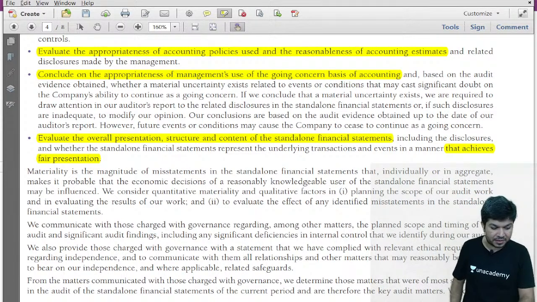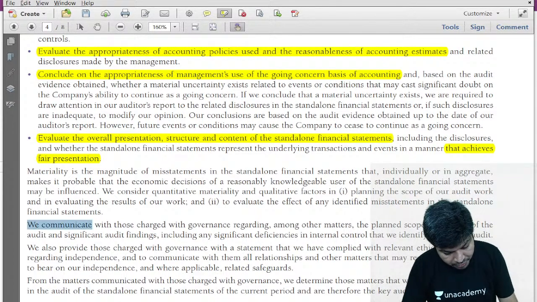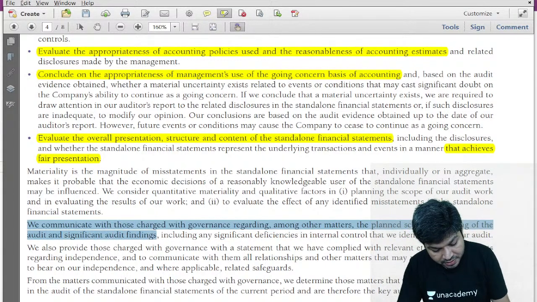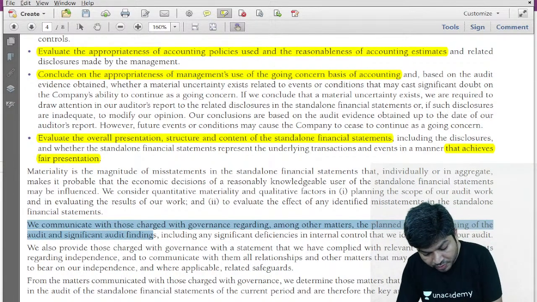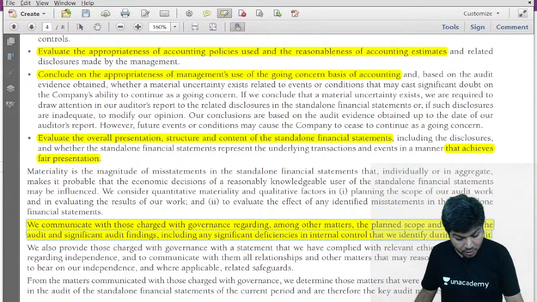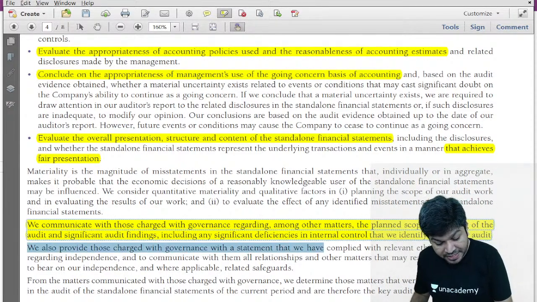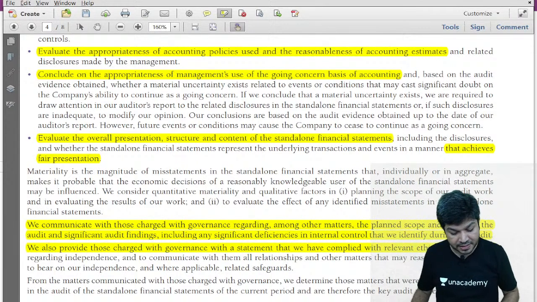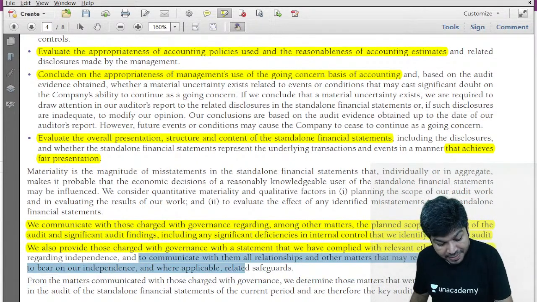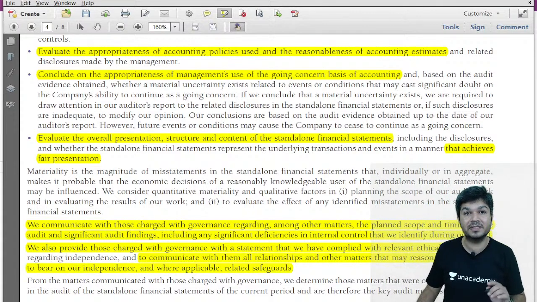communication. Now para 3. We communicate with TCWG, amongst other things, the plan, scope and timing of the audit, and significant audit findings including significant deficiencies in internal controls. We also provide TCWG a statement that we have complied with relevant ethical requirements. We communicate to them all relationship matters which have a bearing on independence and the related safeguards.